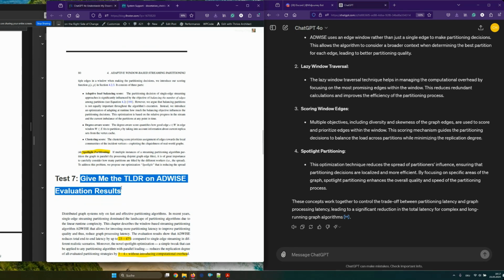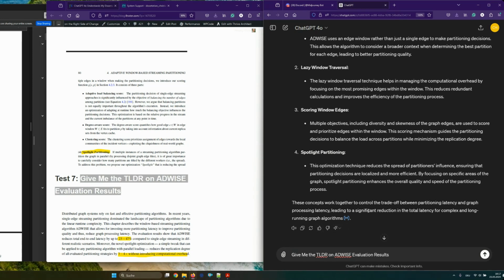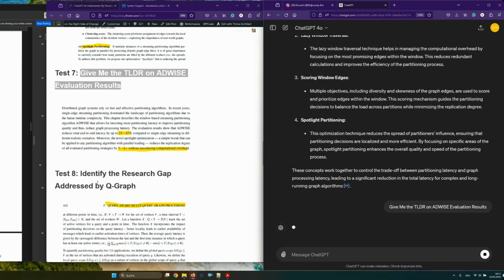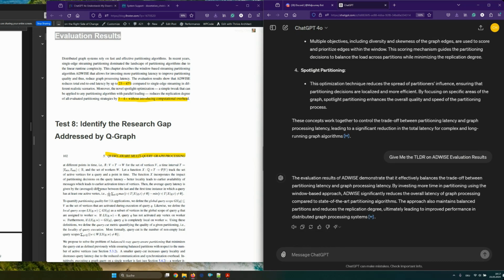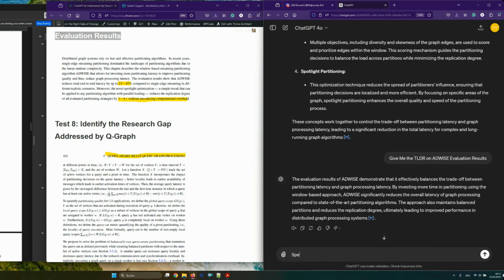Okay, so let's maybe dive into the evaluation results. Also, did it understand the evaluation basically? It effectively balances a trade-off between partitioning latency and graph processing latency. So let's ask for specific numbers in the result.